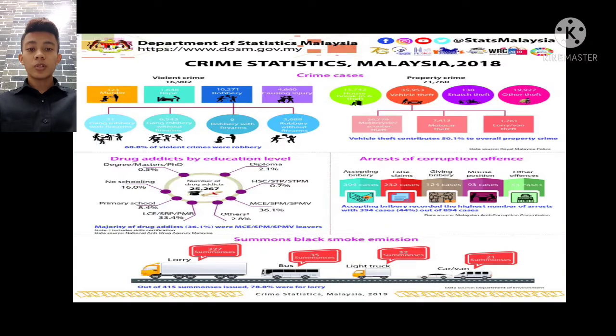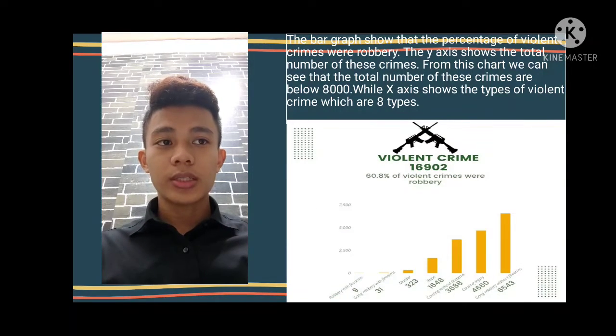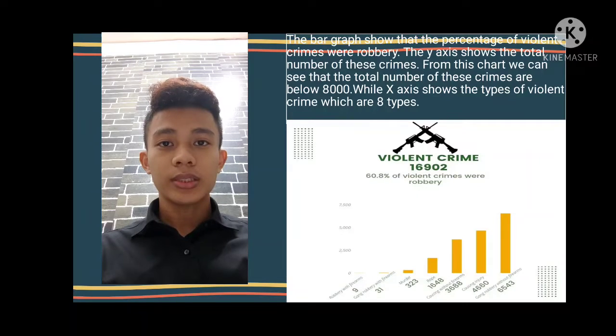So this is the infographic that we have chosen and the title is Crime Statistics Malaysia 2018. First of all, the bar graph shows the percentage of violent crimes, such as robbery. From the bar chart, we can see that the y-axis shows the total number of these crimes, which are below 8,000, while the x-axis shows the type of violent crime, which are 8 types.